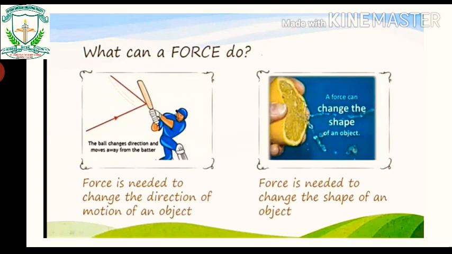Let us look into another example of squeezing a lemon. During this process, the shape of the lemon is changed. In the same way, there are a number of events around us, such as playing with a rubber band, which gets stretched. In clay modeling, clay is used to make different models. That means force is needed to change the shape of an object.